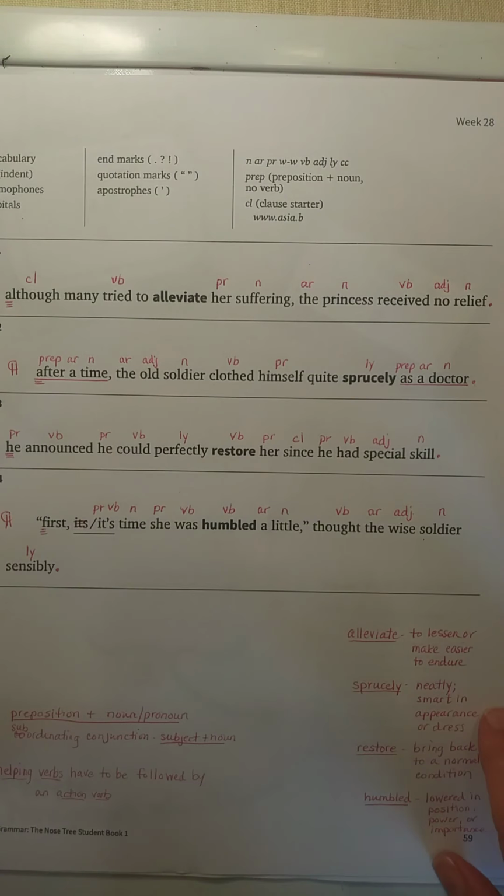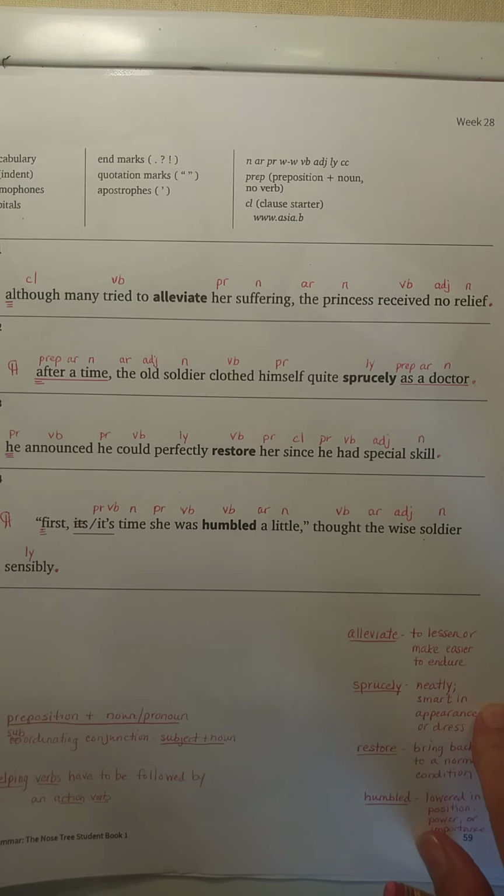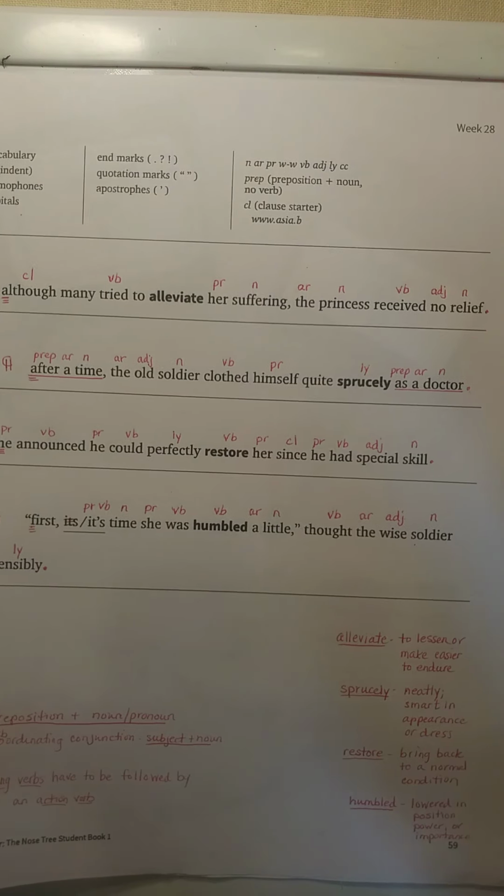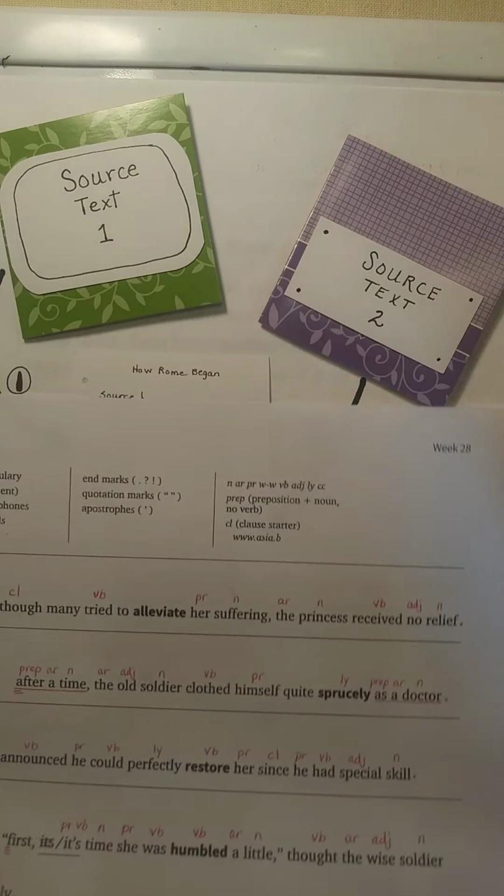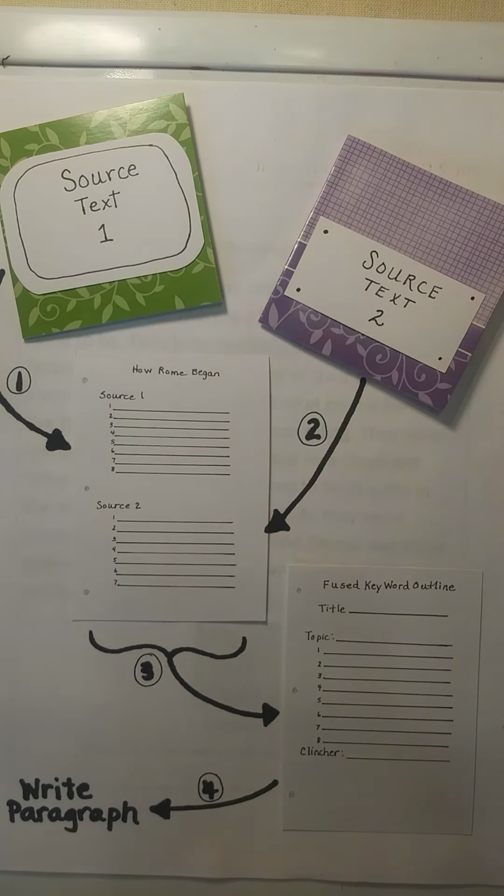So, how did you do? Did you do as well as you were hoping? I hope you did. All right, let's move on to our new writing project. And if you don't already have your workbooks open, you can pause the video now and get them open and turn them to page 120. Okay, we're going to be writing what's called a research paragraph.